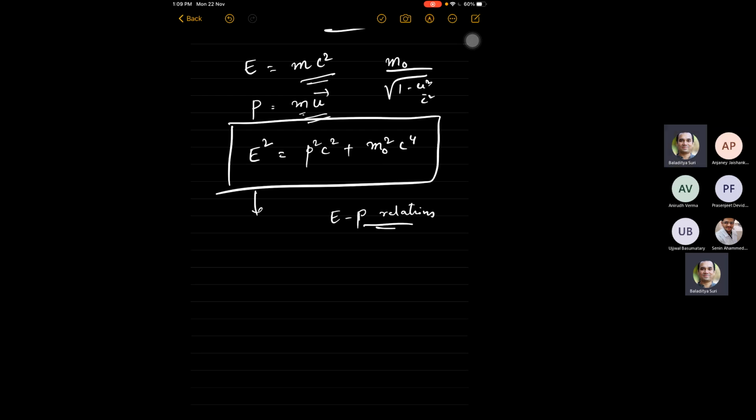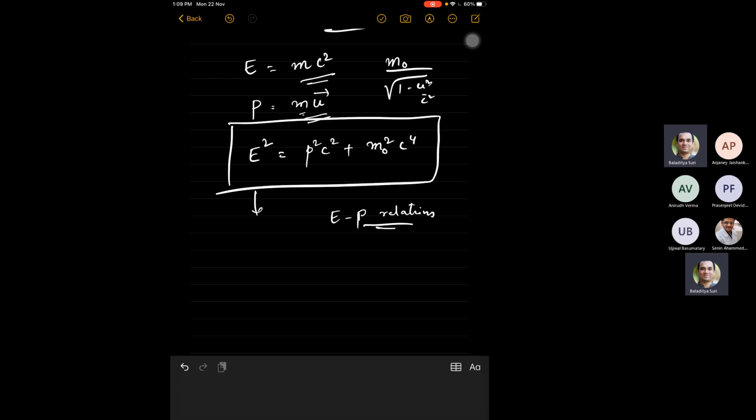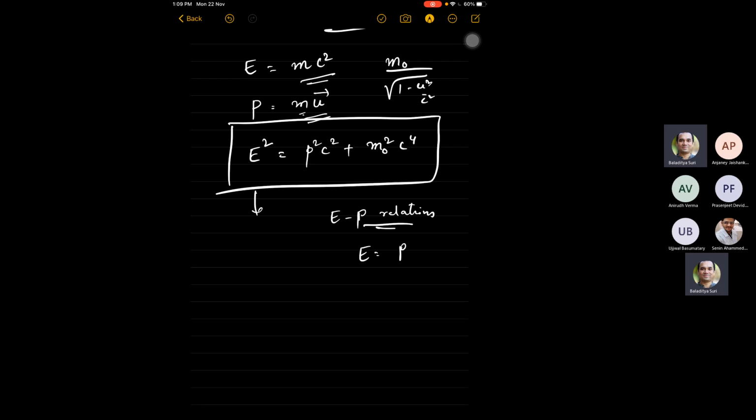Energy momentum relations are very important in physics. For example, in classical mechanics, pre-Einstein, E is p squared by 2m. This is a parabolic E-P relation, right? Because if you plot it, E versus P, it is a parabola. In condensed matter physics, in any wave theory, in fact, E-P relations are also called dispersion relations.